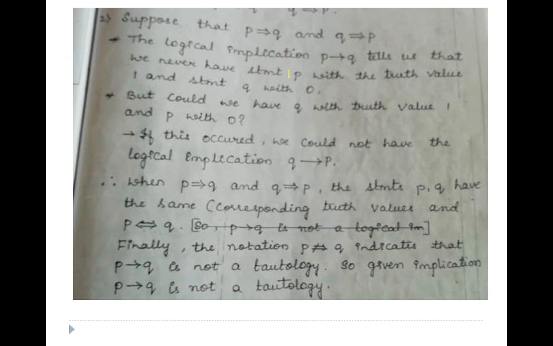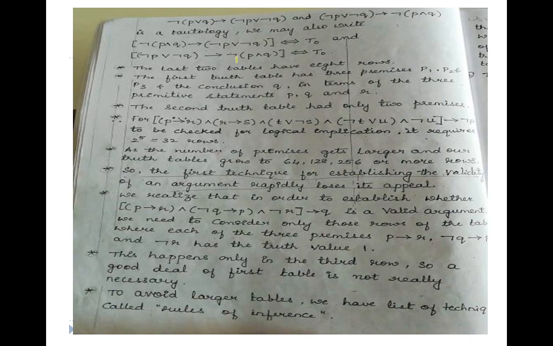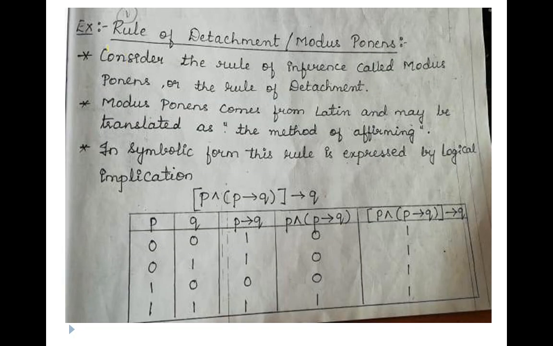Okay, then we have seen the same example. This is one more example we have seen, and this is about laws we have learned. And again a new law we have learned, that is modus ponens. What is modus ponens? If I write like this, it is written in terms of logical implication in a single line, and we verified it using this truth table. Then if we write in this format, it is called a tabular form.